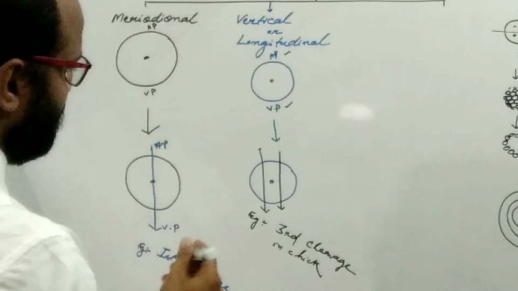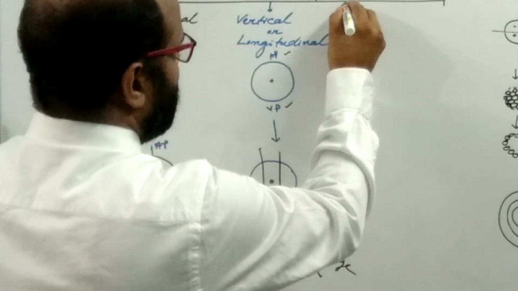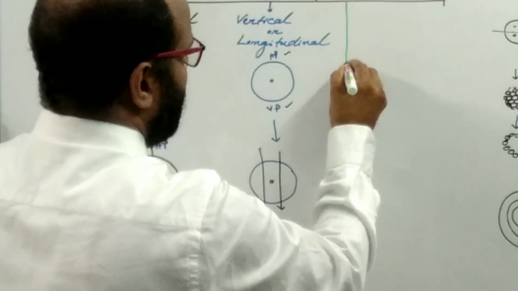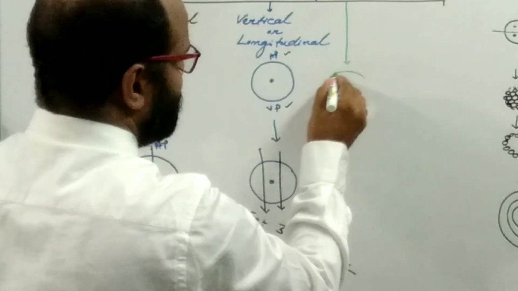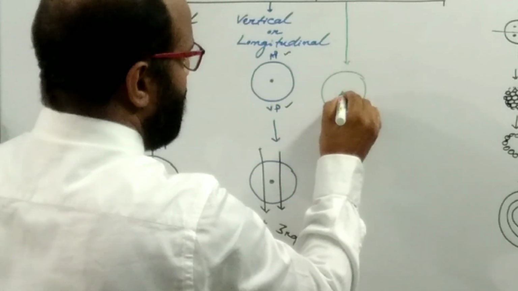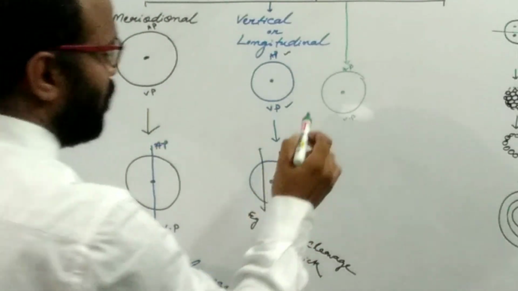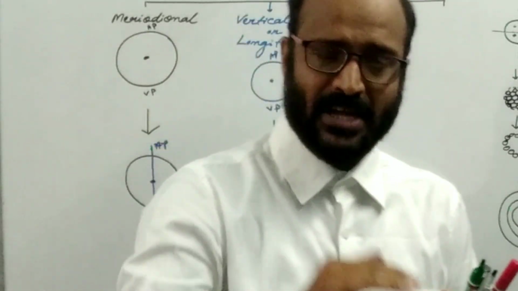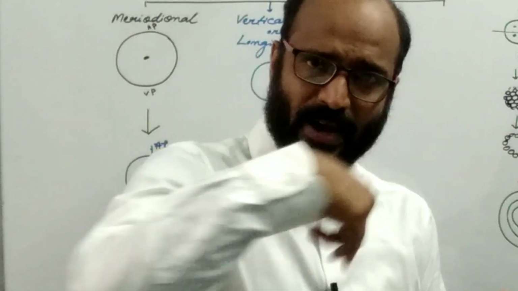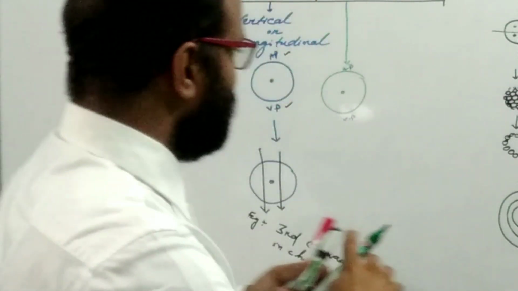Another may be the equatorial cleavage. Suppose that this is the zygote. The name indicates the equator. As you all know, the earth has the equator, one line at the middle which is known as the equator.